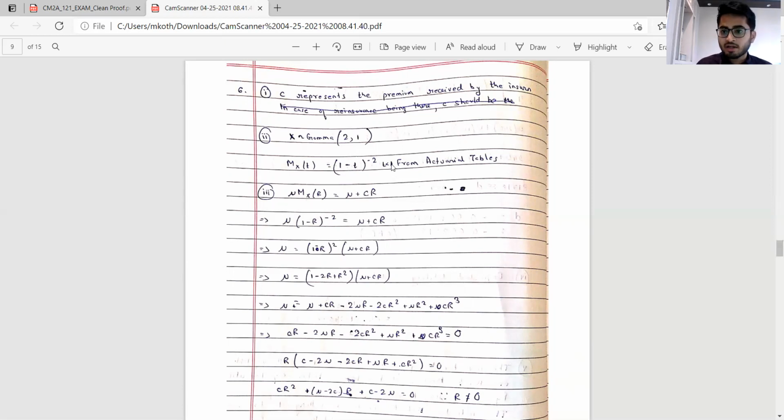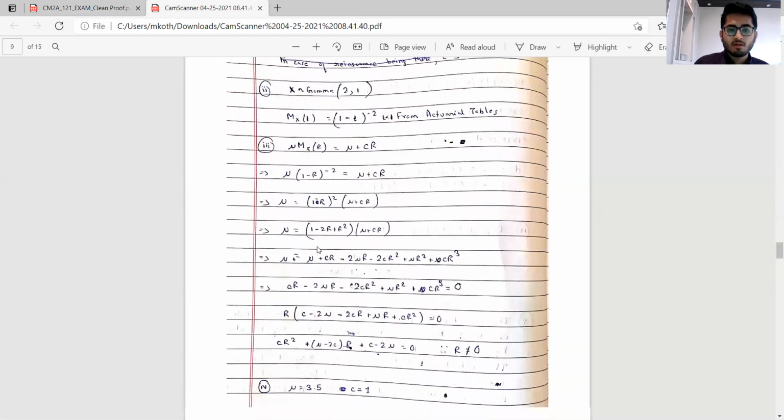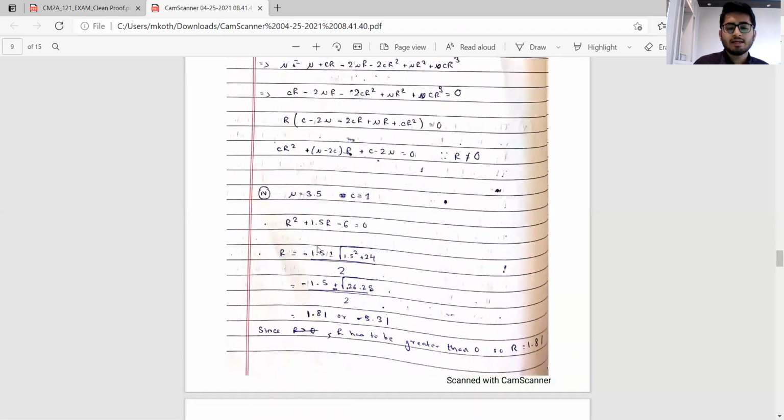There's always a constraint on T, what values it can or cannot take for the MGF to be valid. So remember to give that, else the examiner might deduct half a mark or more, depending upon the quantum of marks available for the question. So it's very important to be technically correct and give the range for which the MGF is valid. Solving this, we get two values of R. We know that R is a positive value, so the value comes out to be 1.81.